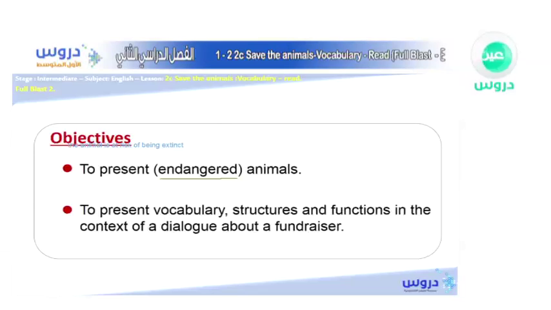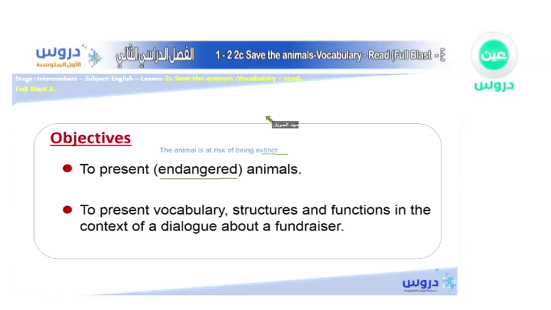What do we mean by that? The animal is at risk of being extinct. What do you think that is? Do you know? So the animal is at risk of being extinct. The word extinct over here means the animal will not live anymore.